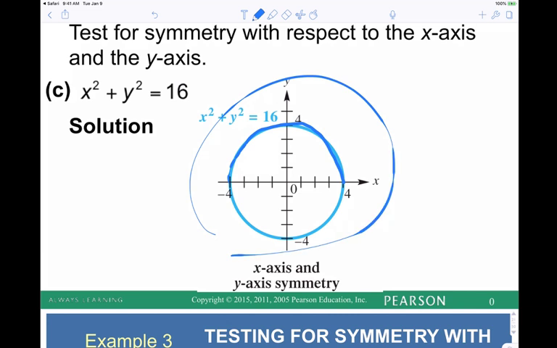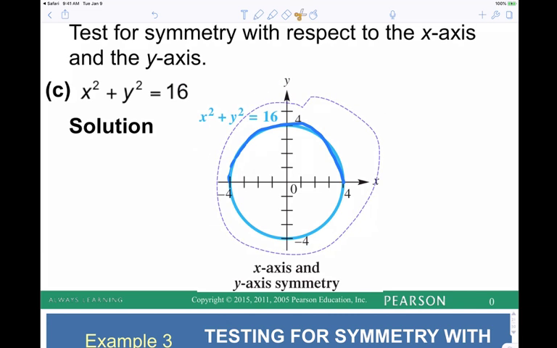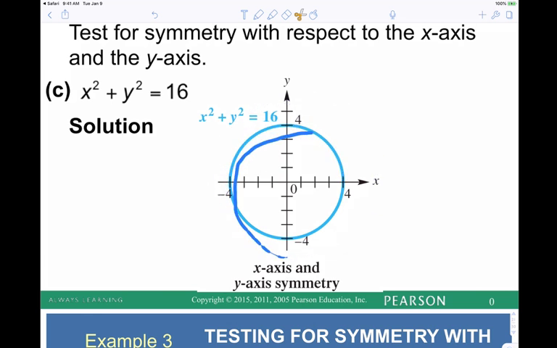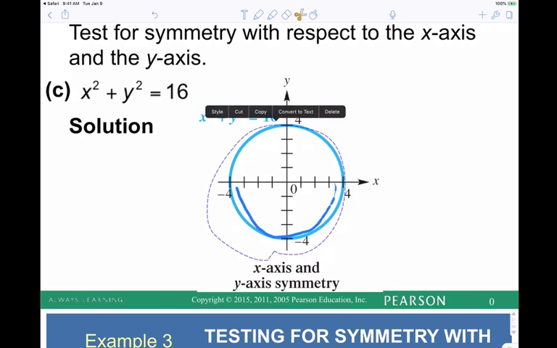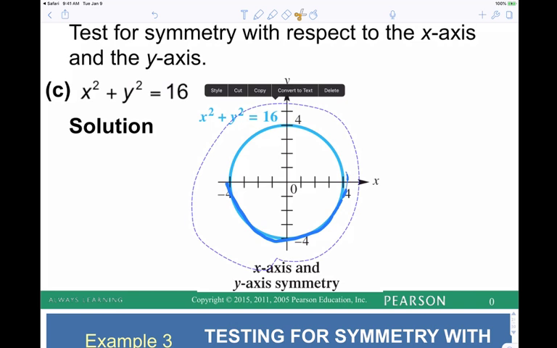Oh no, undo. So symmetry with respect to the origin is like if you took the top half of the graph and rotated about the origin, it'll match. That's about the best I can do. It'll match the bottom half. Does that make sense? So symmetry with respect to the origin, another way we can look at it, if you take the top half of the graph, rotate it 180 degrees, it's going to match the bottom half. So there's two different ways of looking at the same thing.